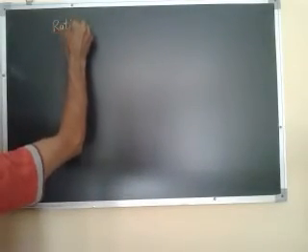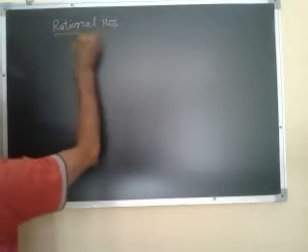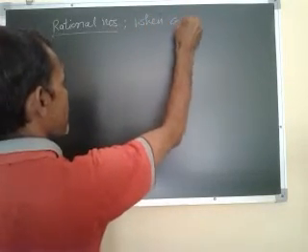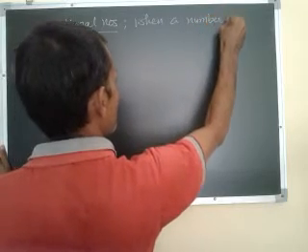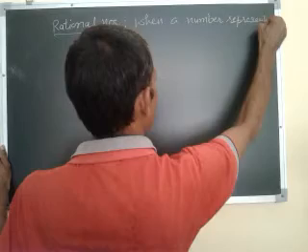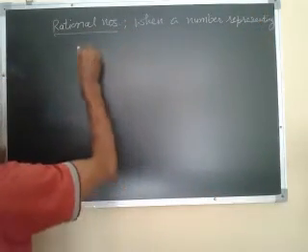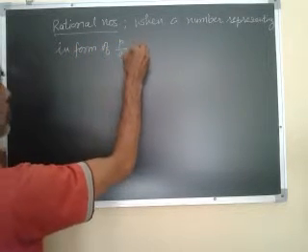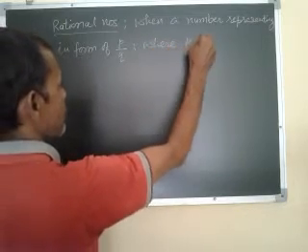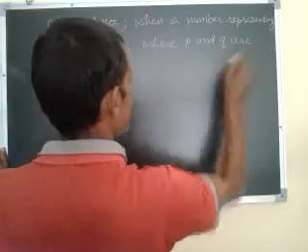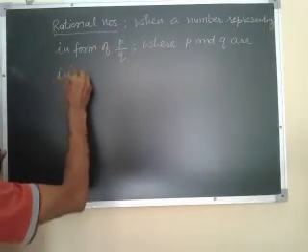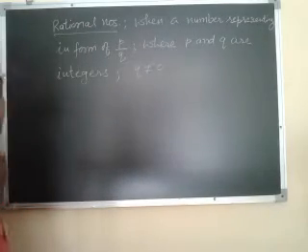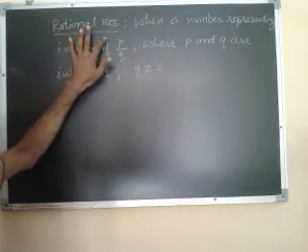Now again, the definition of a rational number. A rational number is a number representing in the form of P upon Q, where P and Q are integers, Q not equal to 0. So this is the complete definition of rational numbers.